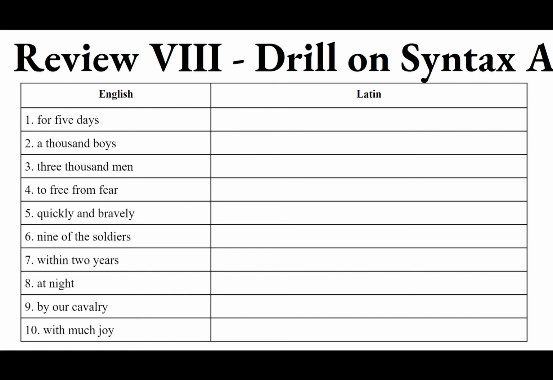But here we have an adjective, with much joy. Don't use multo. It actually should be something like with great joy. So magno gaudio, with much joy. So magno cum gaudio. If you use the preposition cum, it has to be that word order, adjective, cum, noun: magno cum gaudio. But if you choose not to, you can omit the cum and just say magno gaudio.